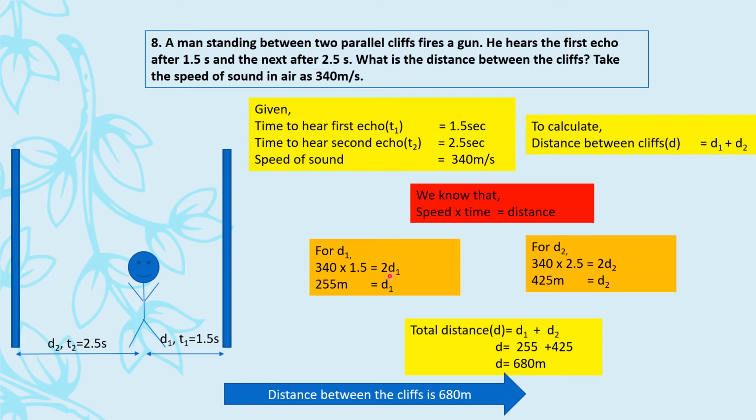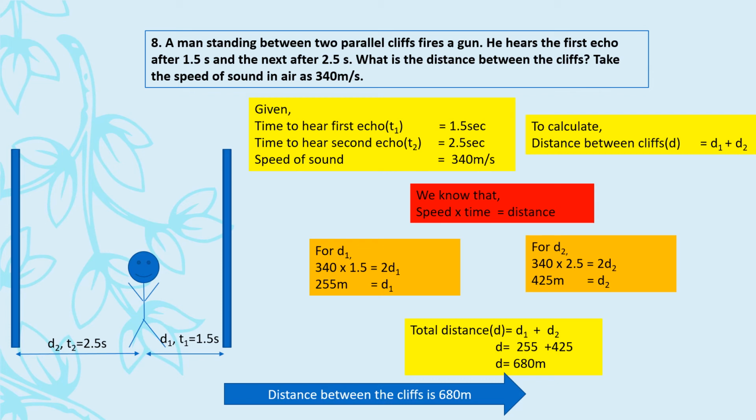Yes, you can also do that, but you will have to write down that statement that the total time taken for both the echoes to be heard is equals to t1 plus t2, and then you have to write the formula. Okay, so either you do in this manner or you do in that manner, that's perfectly fine, but all the steps should be mentioned, and don't you forget to write this twice of distance because the time you're taking is for both. Ma'am, why didn't you halve the time? Because see, this is already in decimal, and to divide decimal, it's always better to multiply rather than divide, because then you people would have a problem. So I have taken this 2d. It's always a better practice.